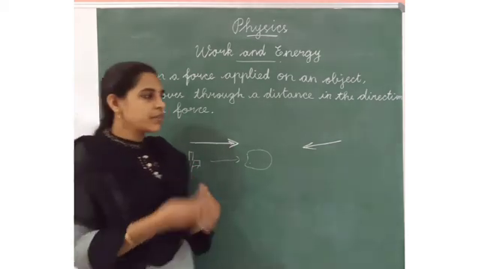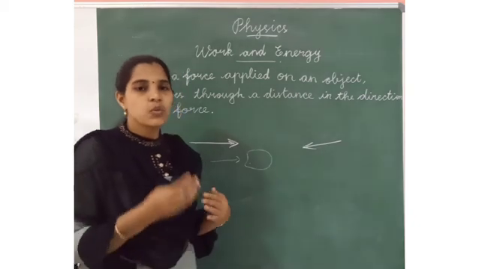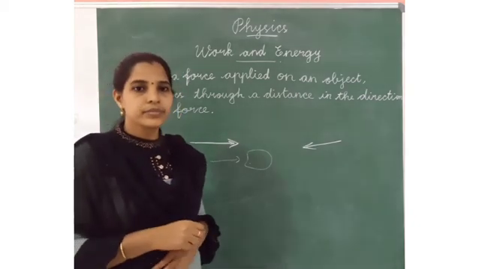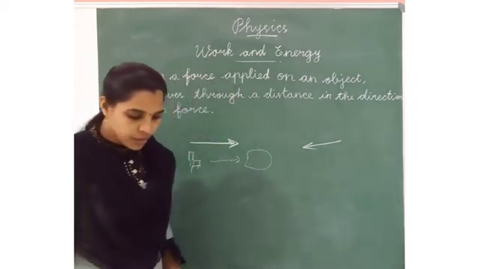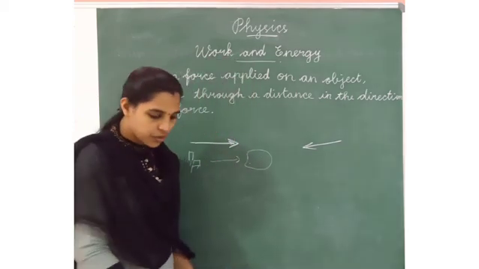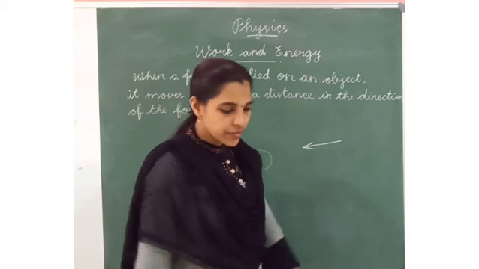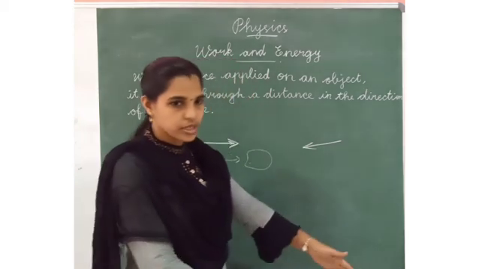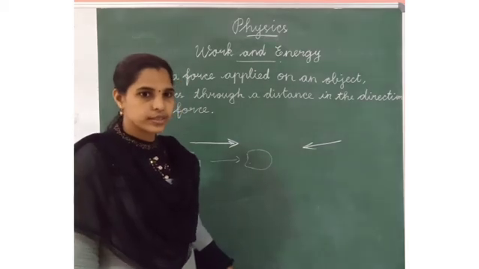And shall we say some examples? Do you know some examples of what should be called work done? See, walking, that means we are moving from one place to another place. So when we apply force through our leg, work is said to be done because we are changing our position. Yes, so that is called work.